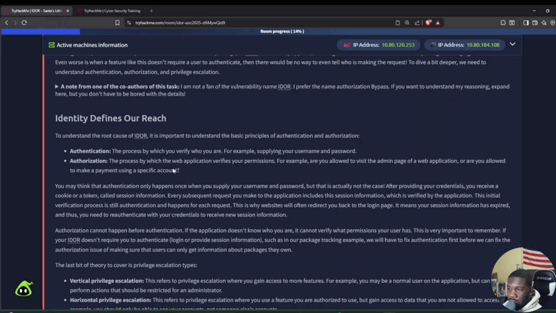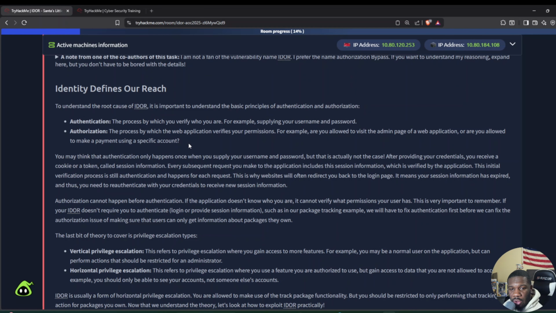Authorization is saying that you're able to access what you're trying to access. Am I allowed to visit the admin page of a web application, or am I only allowed to make a payment using a specific account? That's what authorization is. Am I authorized to do this or not?